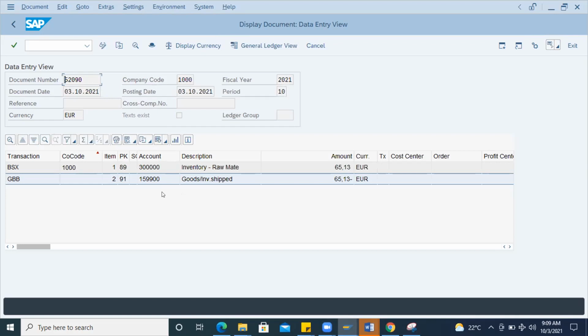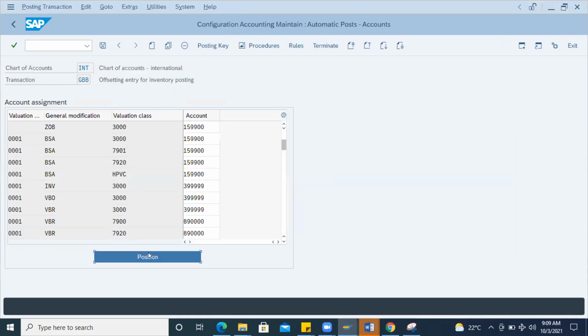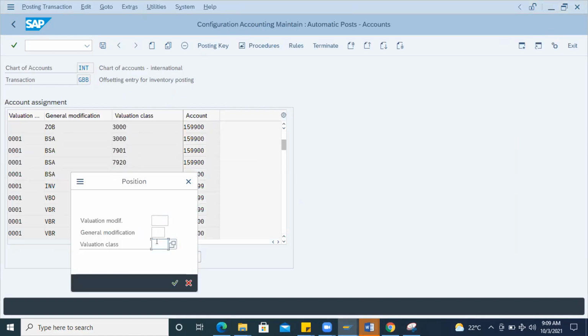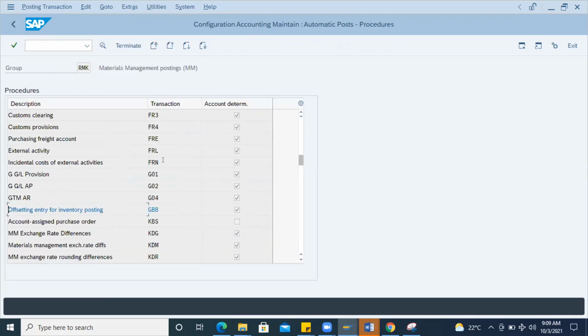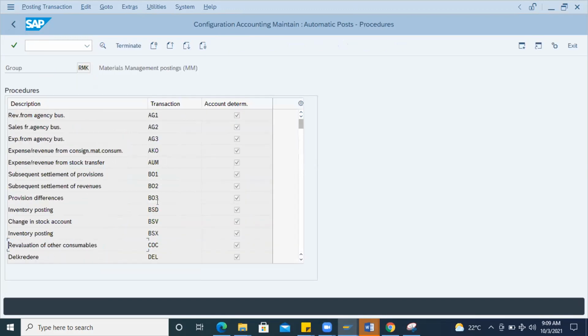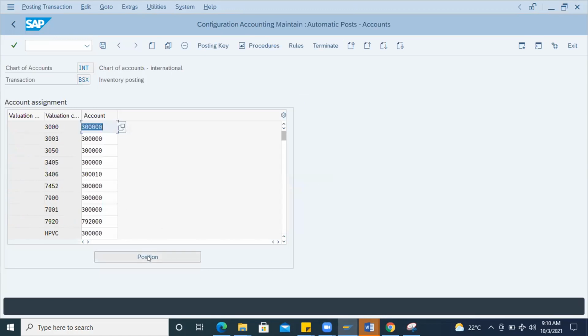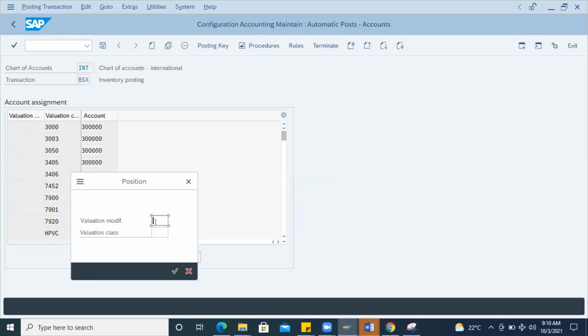You can try with 201, you can try with 261. There are many movements. If you face any problem, I will explain in a different session. Now see how to check that 3000 valuation class. If you go with 3000 here, this is for GBB, not for WRX. You have to go back and go to BSX, and search for the 3000 valuation class.